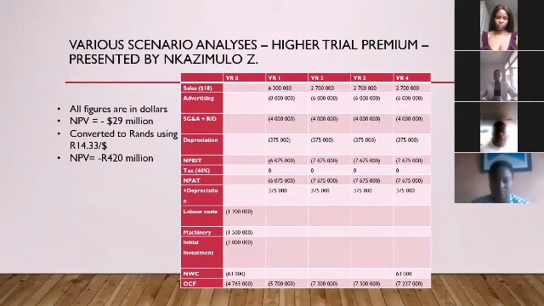I'll be discussing the various scenarios which we analyzed in order to determine whether the project is actually viable. So I'll be discussing the first two. The first one is the higher trial premium cannibalization scenario. All figures are in dollars, and the NPV which we worked out at a selling price per unit of $18 is negative $29 million. When converted to rands using the exchange rate of 14 Rand 33 cents per dollar, the NPV worked out to negative 420 million Rand. This NPV is negative, so the project is not viable.